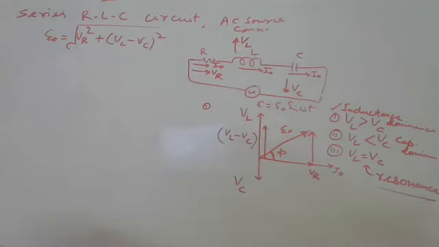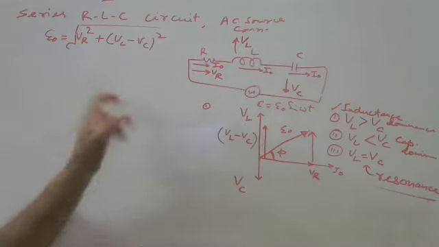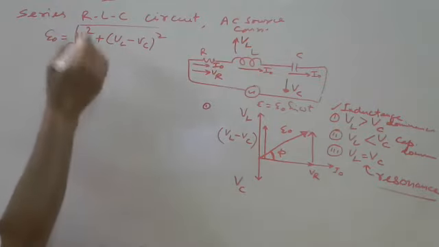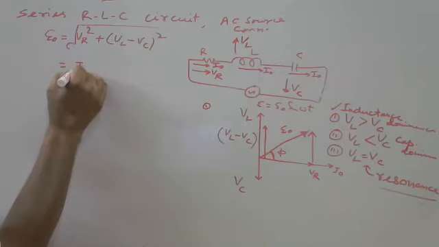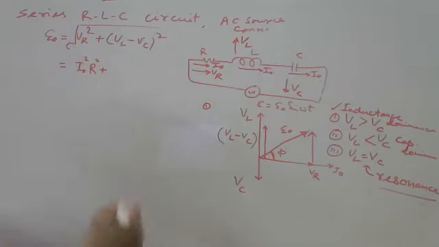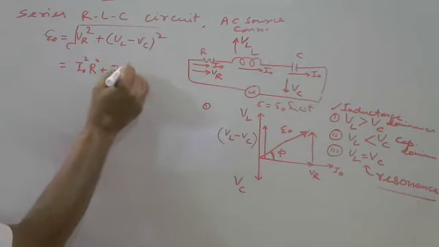Got it? Suppose I write V is equal to what? IR. As per Ohm's law, V is equal to IR. So here VR can be written as I naught R, whole square, and here I naught XL.